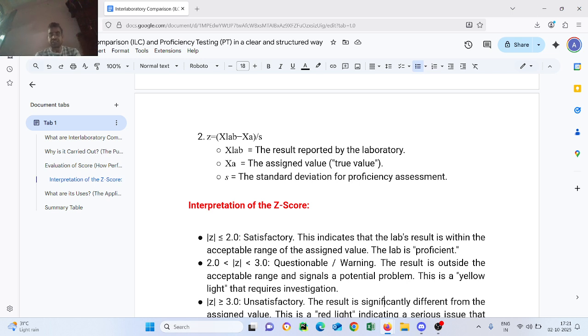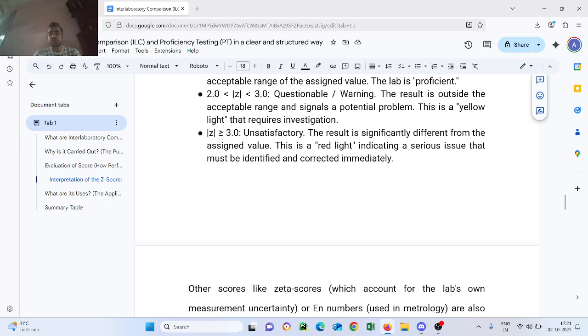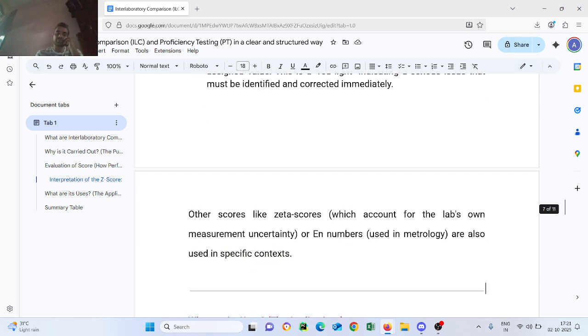The result is outside the acceptable range and signals a problem. This is a yellow light that requires investigation. If the Z score is greater than or equal to 3, it is unsatisfactory. The result is significantly different from the assigned value. This is the red light, indicating a serious issue that must be identified and corrected immediately.